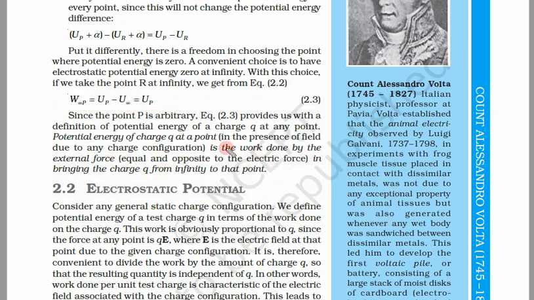Again, read it without these lines. Let's remove these, then it will become much more clear. These are only for explanation. Potential energy of a charge Q at a point is the work done by the external force in bringing the charge Q from infinity to that point. Read it again. Potential energy of a charge Q at a point is the work done by the external force in bringing the charge Q from infinity to that point. These lines are only for the explanation of what we have done, but the definition is still from here to here, without these lines.